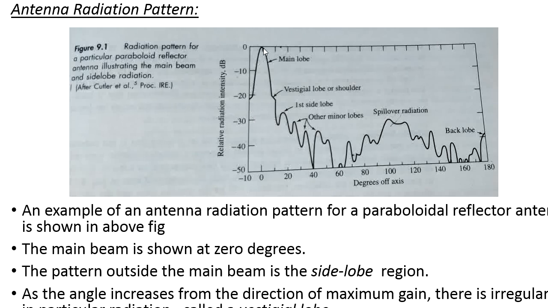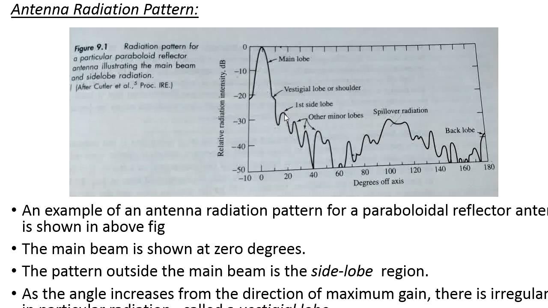This is an example of an antenna radiation pattern for a paraboloidal reflector antenna. Here this is the main beam, at the 0th degree. The x-axis represents the degree axis, and the y-axis represents the radiation intensity. At the 0th degree the maximum beam appears, nothing but the main beam. The main beam is the signal that the antenna emits. Whenever the antenna radiates the beam, it contains the main beam, which we call the main lobe, followed by side lobes.